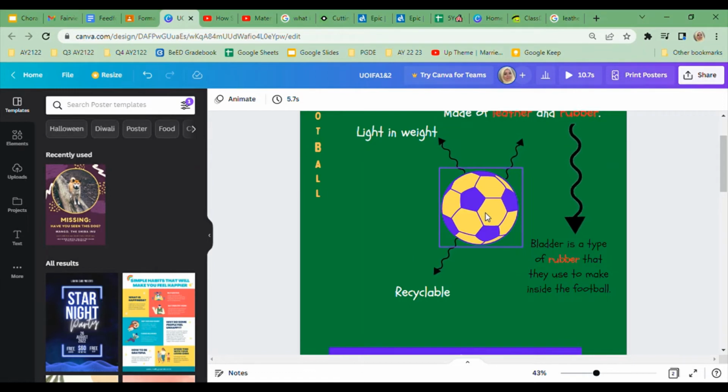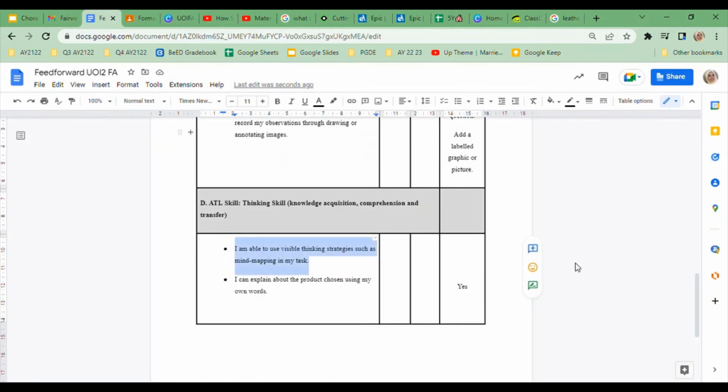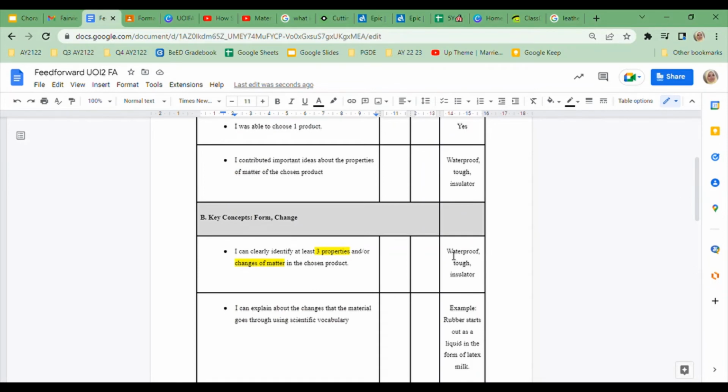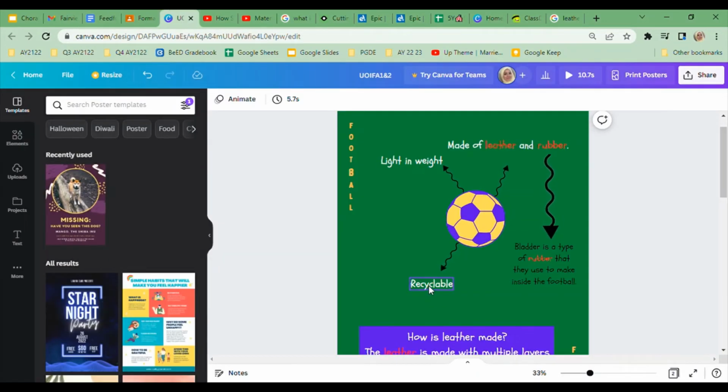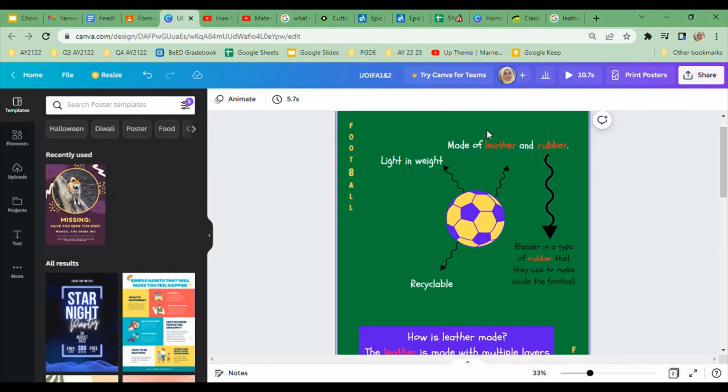Okay. Now, speaking of these subtitles, I would also like you to change these into these 3 properties that we talked about. So do you have to completely remove the word recyclable or light in weight? No, you don't have to. But I want you to rephrase everything and focus on what you need from the checklist in this mind map.